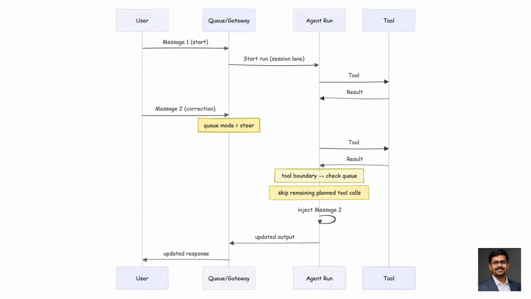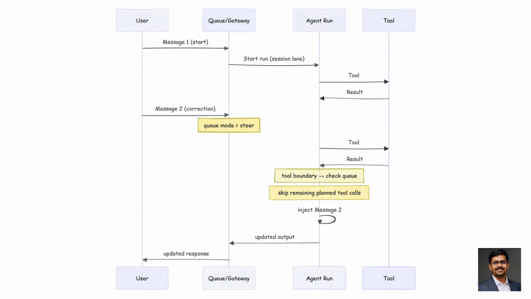The moment you connect multiple chat surfaces, add heartbeats, cron jobs, webhooks, long browser tool chains, you didn't build an AI assistant, you built a concurrency system. And if you don't define invariants, hard rules that must never break, your agent won't fail loudly. It will fail subtly. Half written files, duplicate sends, contradictory actions. That's not intelligence. That's broken coordination.